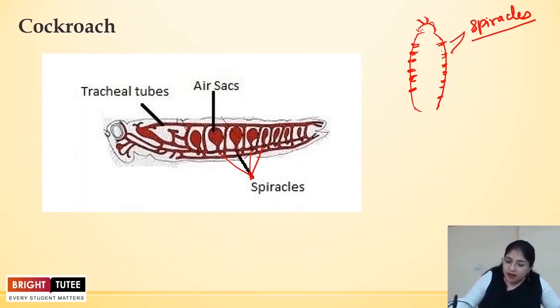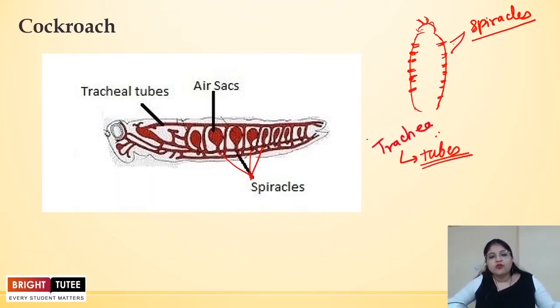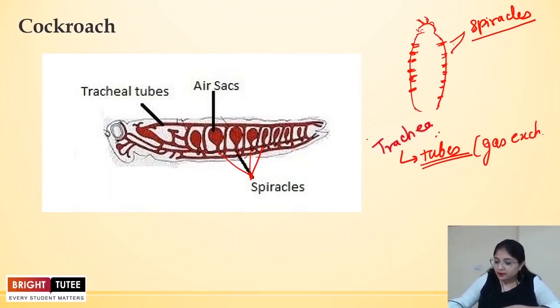Now these insects have a network of air tubes called the trachea. These are the network of tubes that are used for the exchange of gases. So how does this happen exactly?